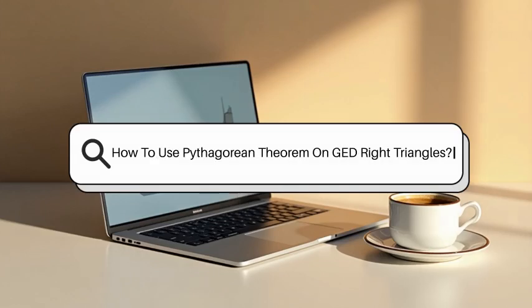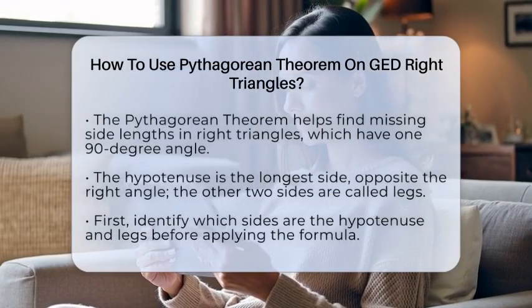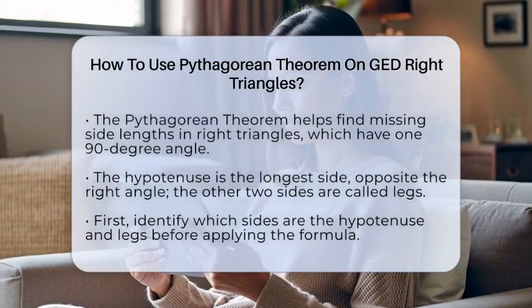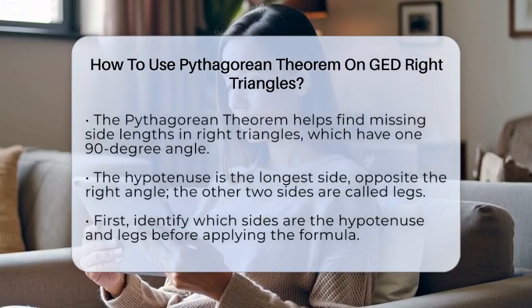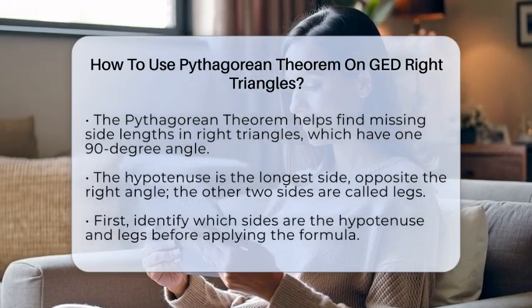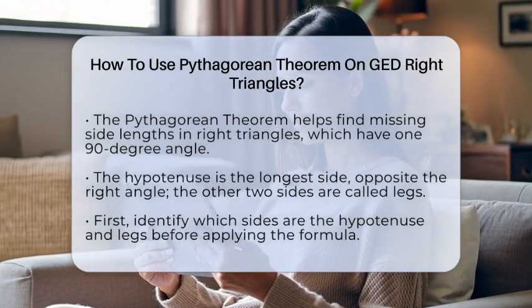How to use the Pythagorean theorem on GED right triangles. Imagine you're trying to figure out the length of a ladder leaning against a wall or the shortest distance across a park. These are real-life situations where the Pythagorean theorem comes in handy. This rule helps you find missing side lengths in right triangles, which are triangles with a 90-degree angle.